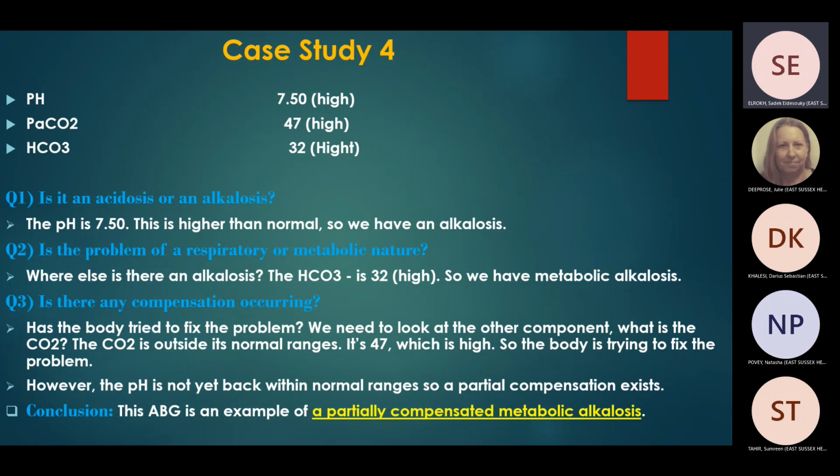So here we have alkalosis. If it is respiratory alkalosis, PCO2 will be low, not high, isn't it? So this is not respiratory alkalosis at all. Bicarb is high, this is metabolic alkalosis. Bicarb is high, PCO2 is trying to compensate, but it failed. What if PCO2 is normal in this case? Just metabolic alkalosis, no compensation there. That's right. Did you get it?